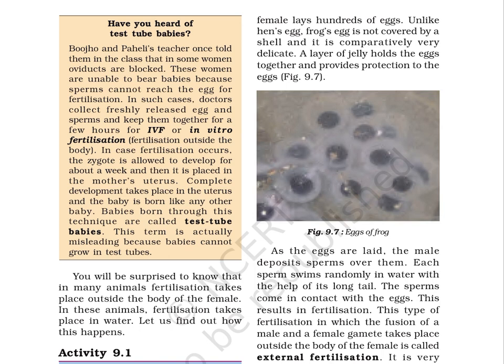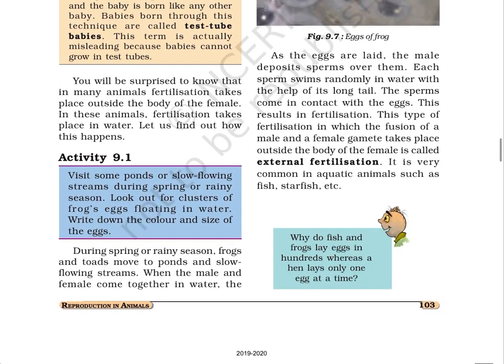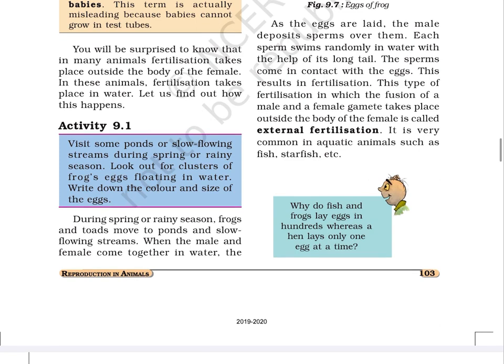You will be surprised to know that in many animals, fertilization takes place outside the body of the female. In these animals, fertilization takes place in water. Let us find out how this happens. Activity 9.1. Visit some ponds or slow-flowing streams during spring or rainy season. Look out for clusters of frogs' eggs floating in water. Write down the color and size of the eggs.